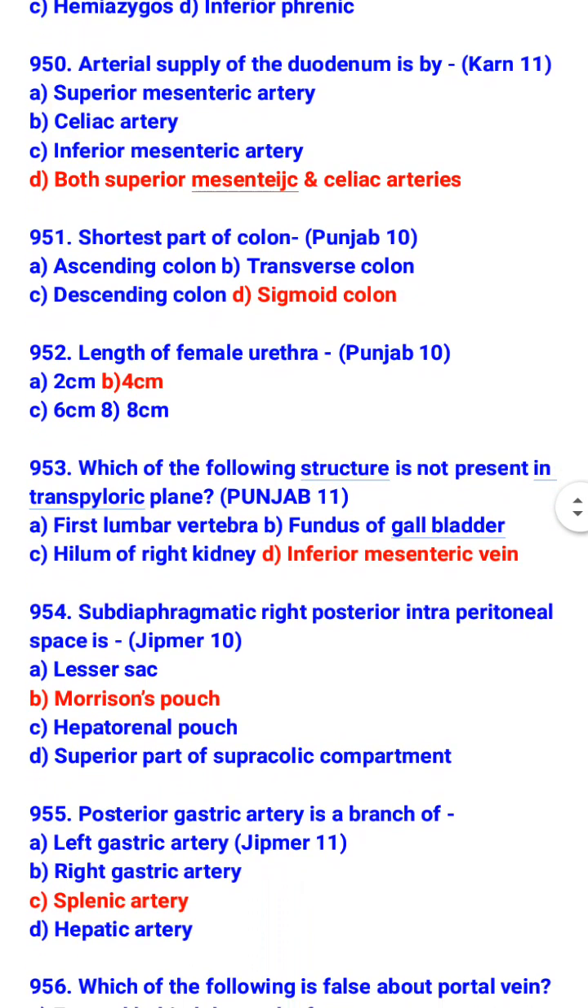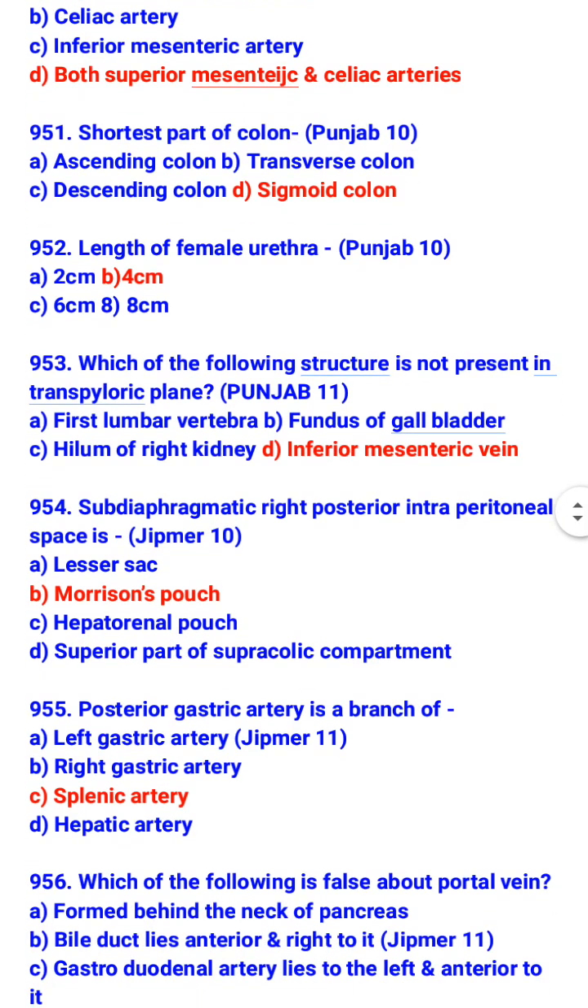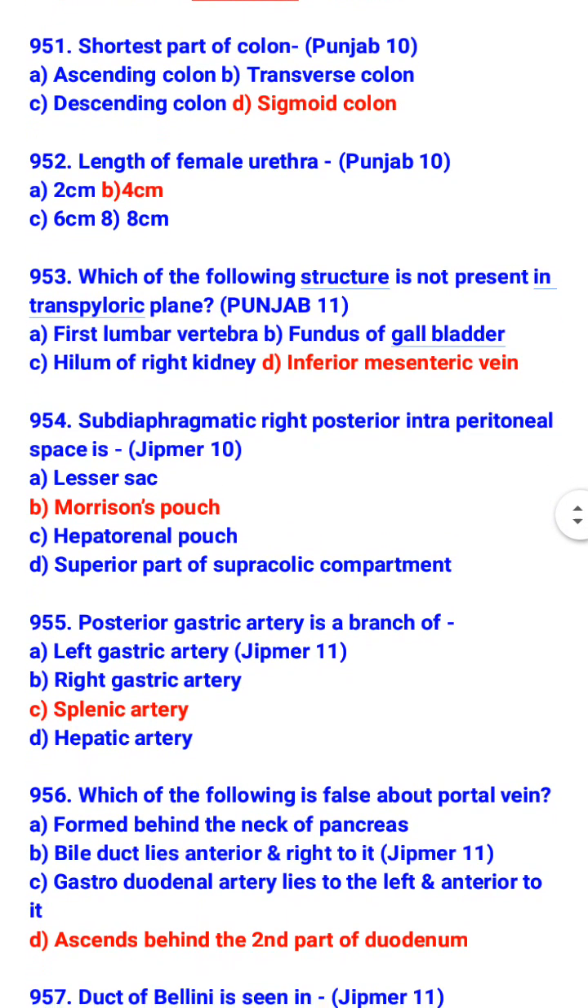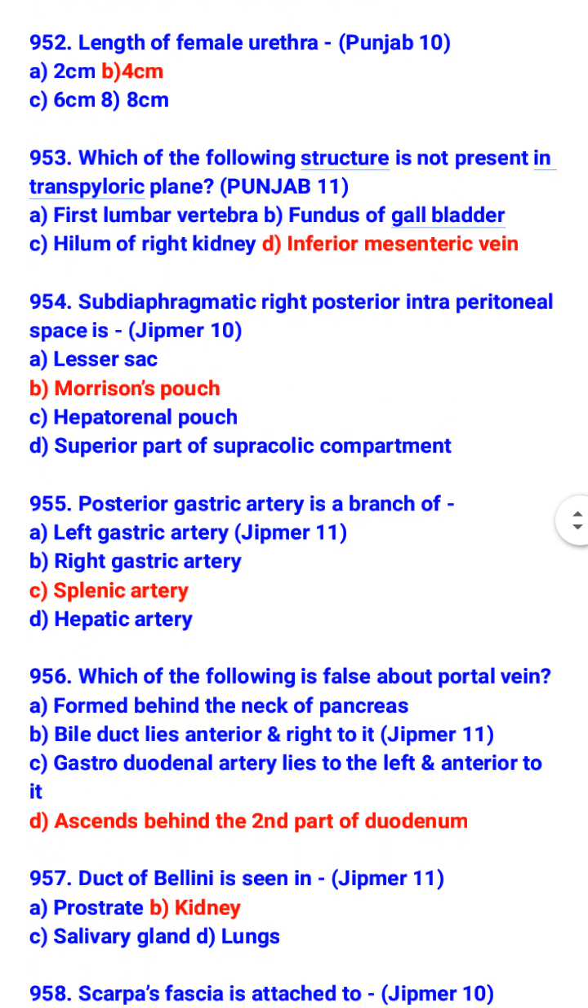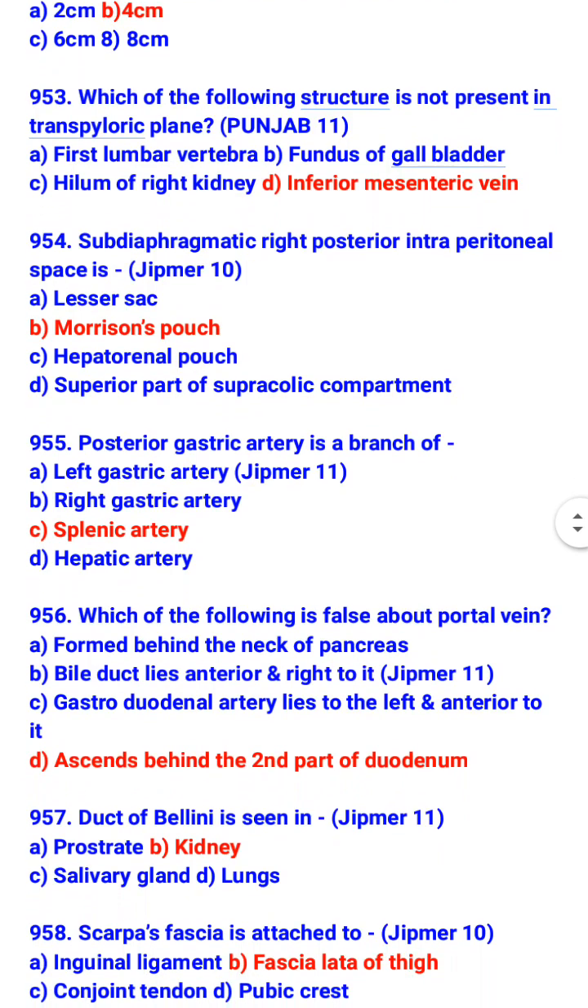Which of the following structures is not present in the transpyloric plane? Inferior mesenteric vein. So which structures are present in transpyloric plane? First lumbar vertebra, fundus of gallbladder and hilum of right kidney. Subdiaphragmatic right posterior intraperitoneal space is Morrison pouch. Posterior gastric artery is a branch of splenic artery.